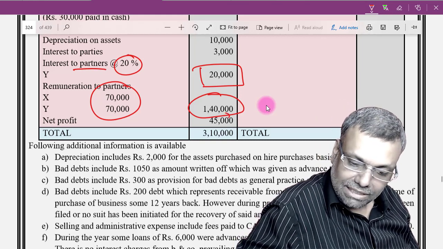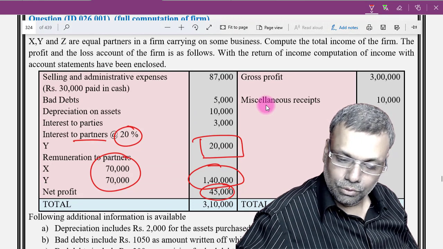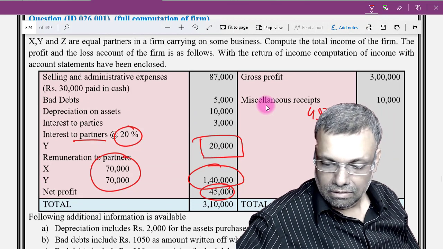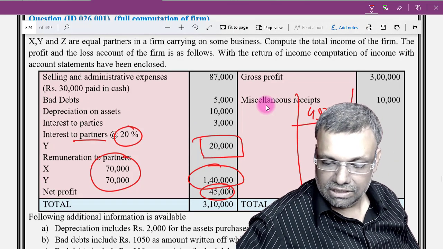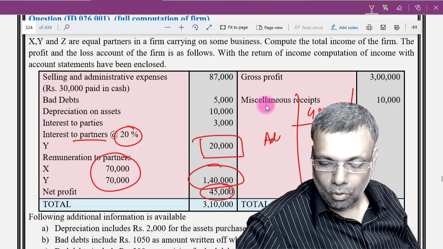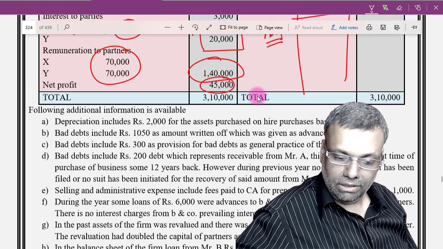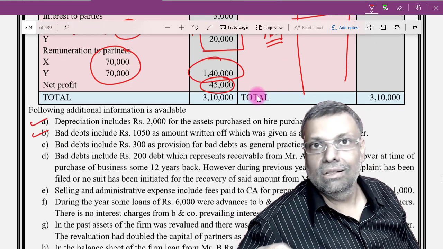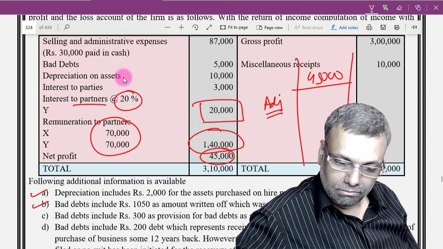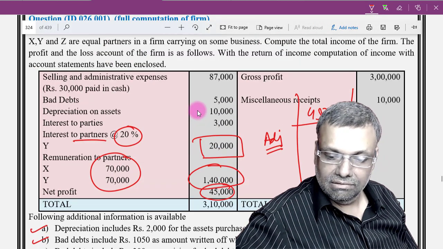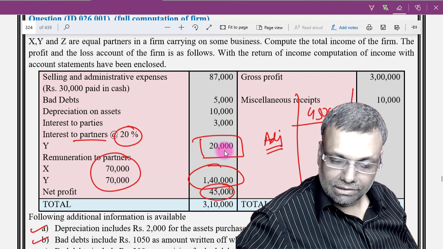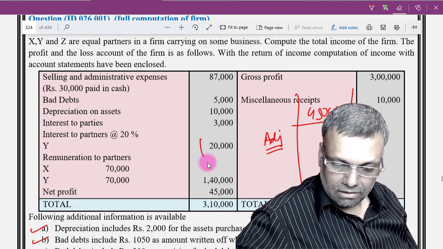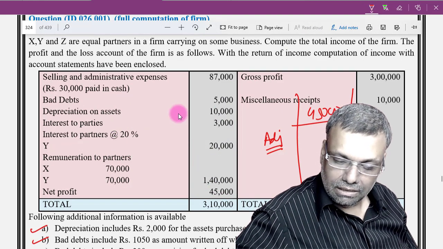Now I will start with profit as per P&L as usual. Profit as per P&L I will start. To this I will do all the adjustments, whatever the adjustments are there, A, B, C, D and all that. After that I will come to all the debit credit sides, and thereafter I will conclude my answer. Okay, so how much is my profit as per P&L?